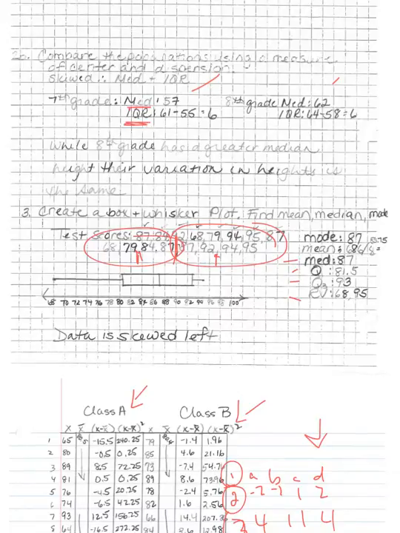So the median and the quartiles, these pieces are our boxes. So here's my median value, my upper quartile value, my lower quartile value. So I make the box out of those. My range values are my whiskers. So this one here said to create a box and whisker plot. Then it said to find the mean, median, and mode. That's another piece of your quiz that is not necessarily on this review. That's why I put it in with this problem.